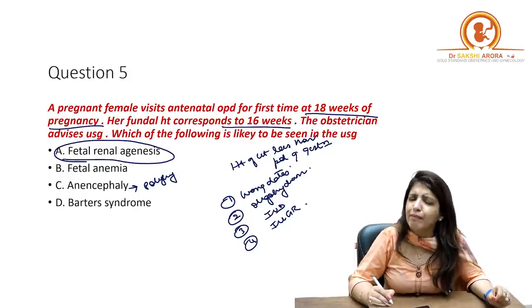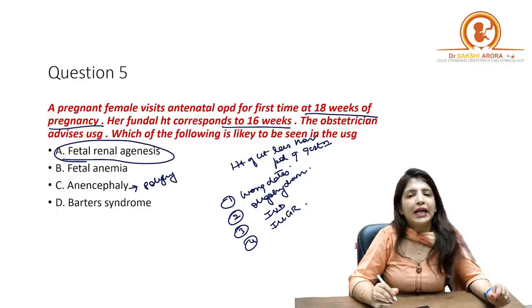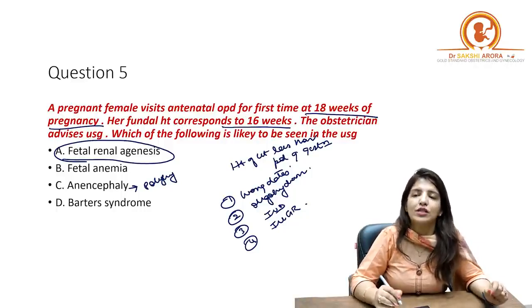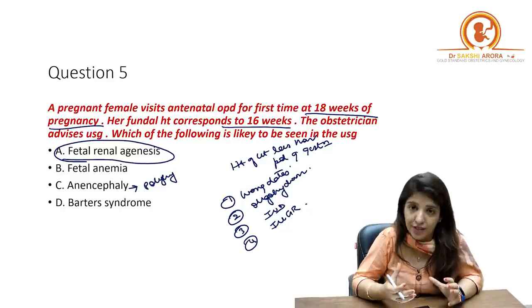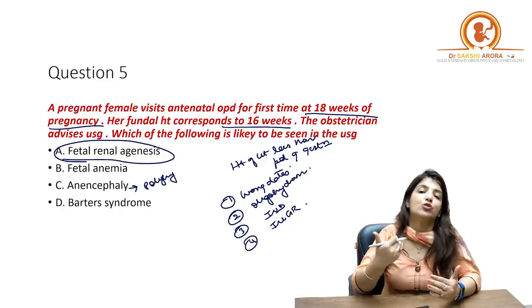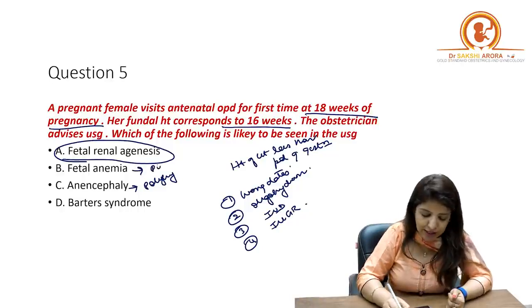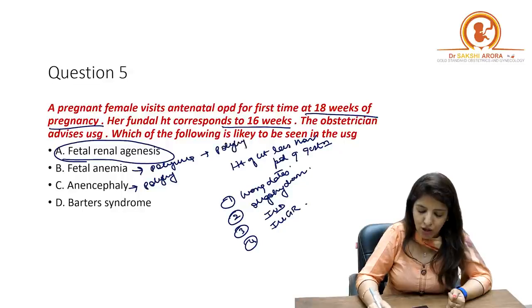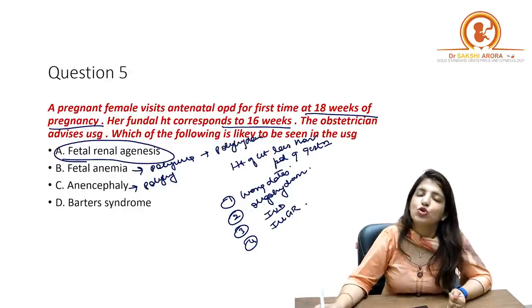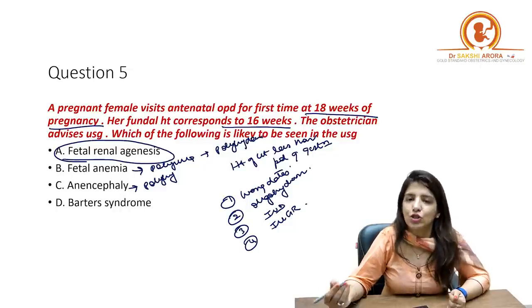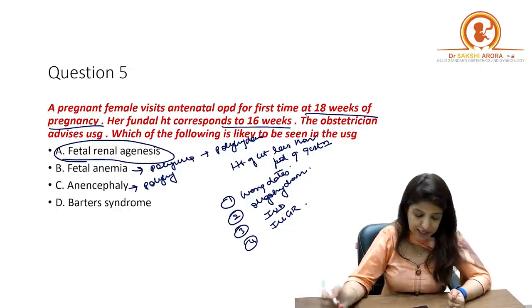Right? Now, what happens in fetal anemia? In fetal anemia, because the fetus doesn't want a lot of load on the heart, there is polyuria. And because there is polyuria in fetal anemia, this polyuria will lead to polyhydramnios. So fetal anemia also leads to hydramnios, that is polyhydramnios, right?